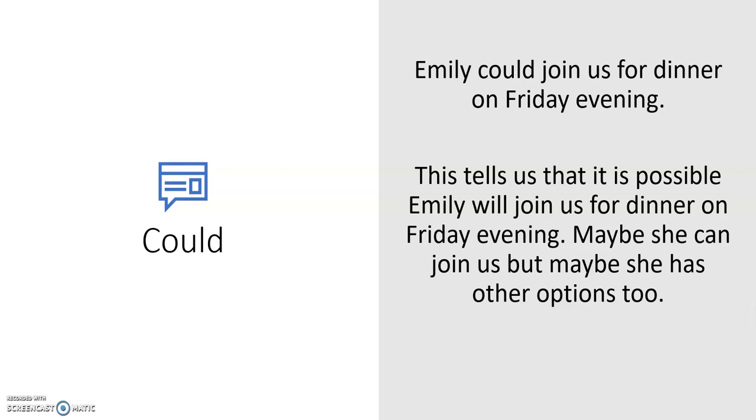So the first one we're going to look at is could. So here's the example. Emily could join us for dinner on Friday evening. So in this situation, could tells us that it is possible Emily will join us for dinner on Friday evening. Maybe she can join us, but maybe she has other options too. Okay, maybe she's been invited for dinner with other friends, for example.